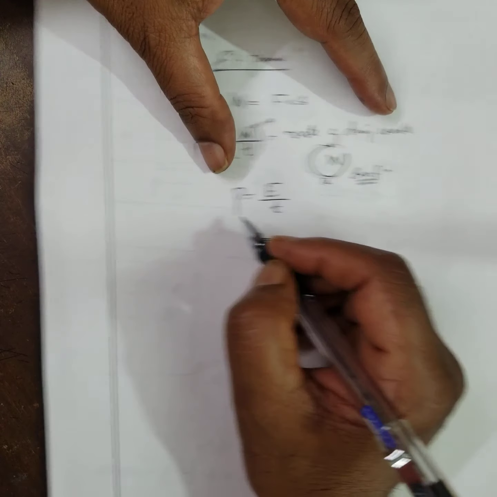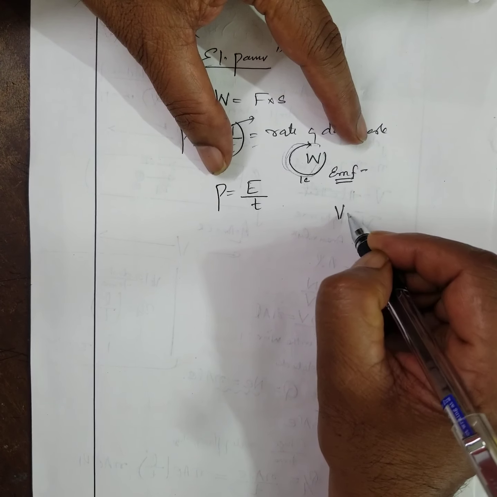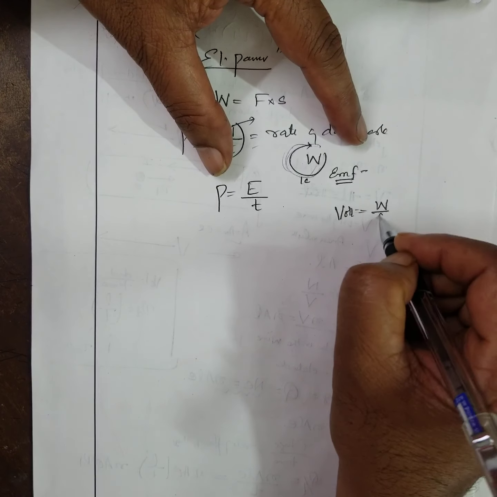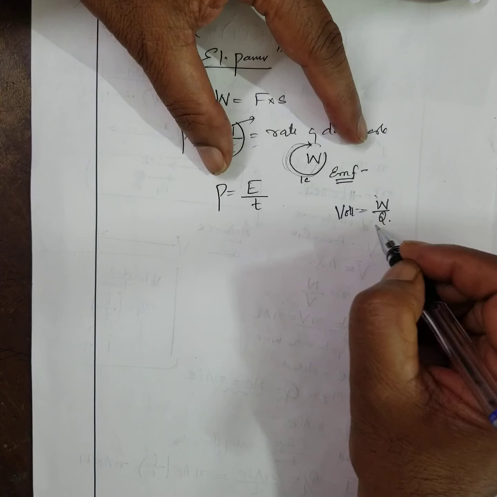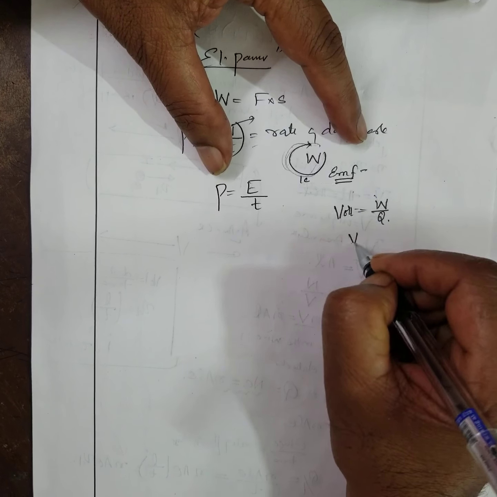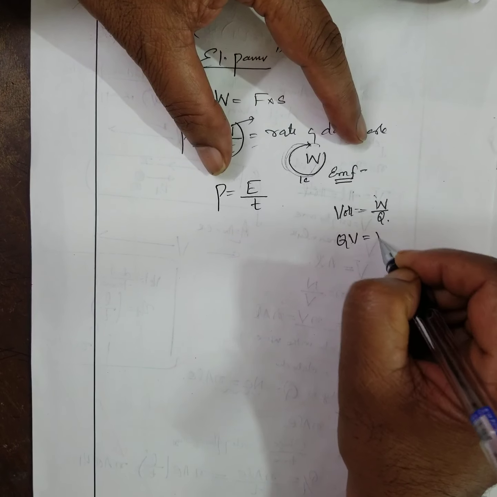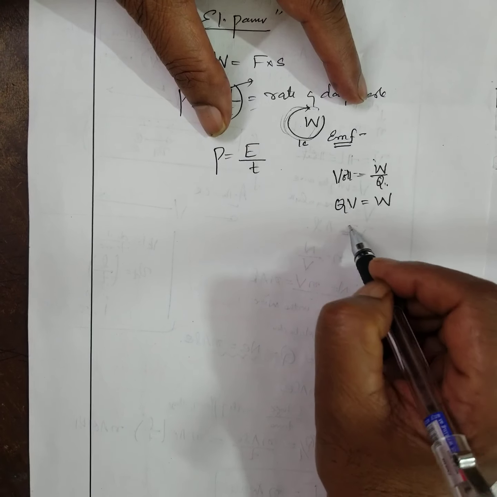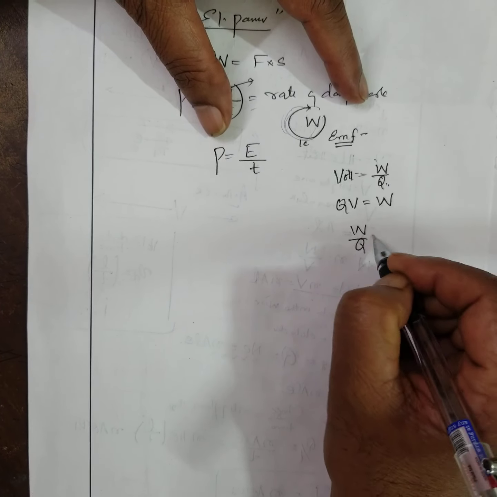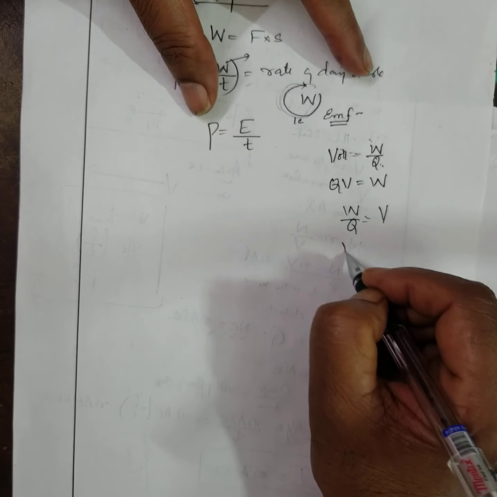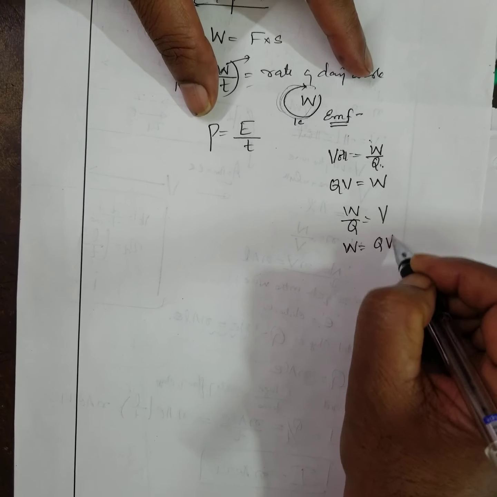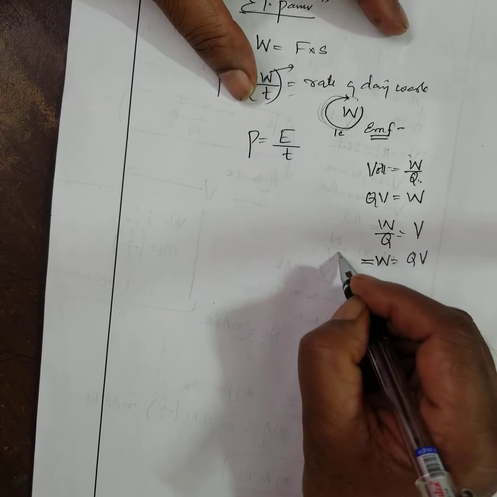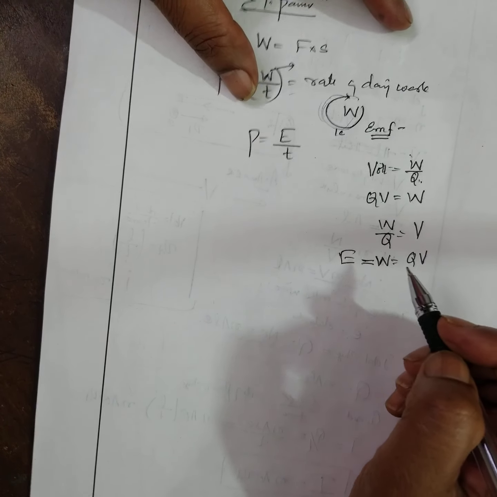And what is voltage? Work done per unit charge is equal to potential difference, or work done is equal to Q into V. Understood? Work done is nothing but electrical energy.